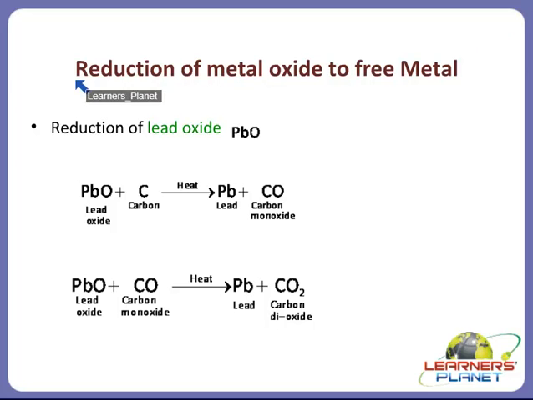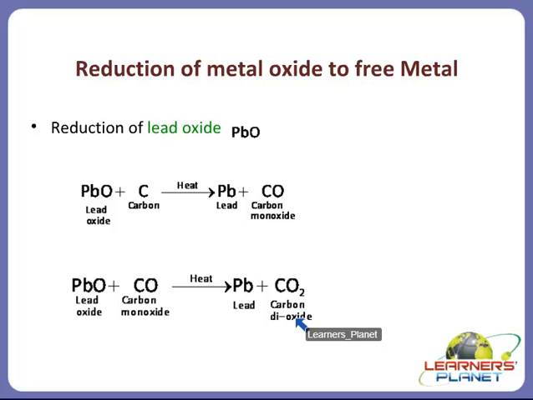Now let's take this example. Reduction of lead oxide, PbO. This lead oxide is heated with carbon or coke and it forms what? Lead and carbon monoxide. Again your lead oxide may react with the carbon monoxide formed and it will form what? Lead and carbon dioxide. So from here, children, we have got a metal, that is, we have got lead in our hand.